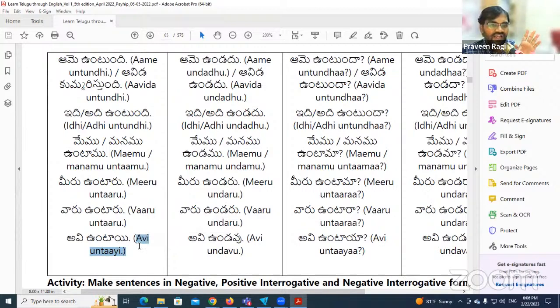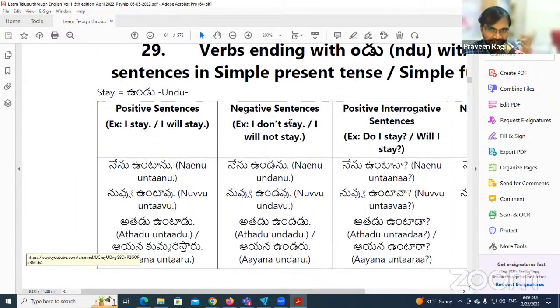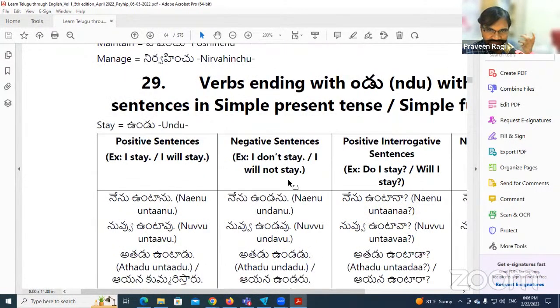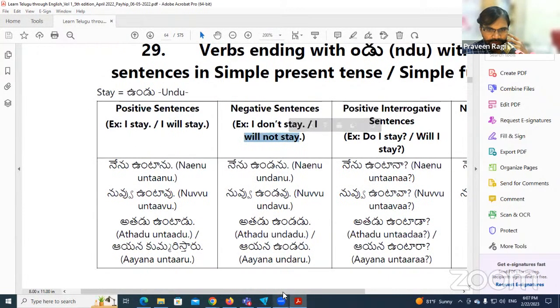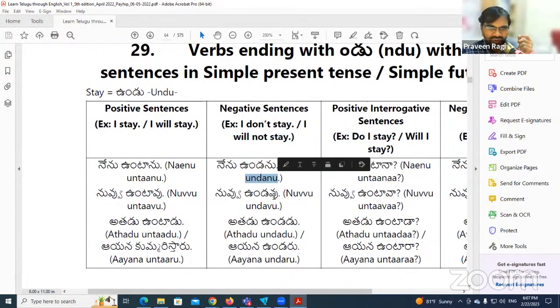Okay. Now let's go to the next category. That is the negative form of the same tense. Example sentences: I don't stay or I will not stay. నేను ఉండను. Carefully observe the conjugation. Undu.